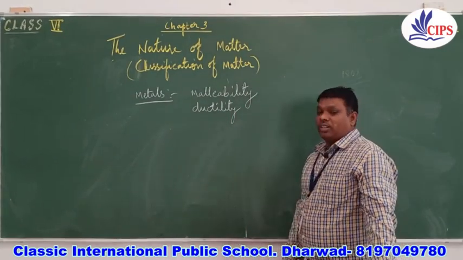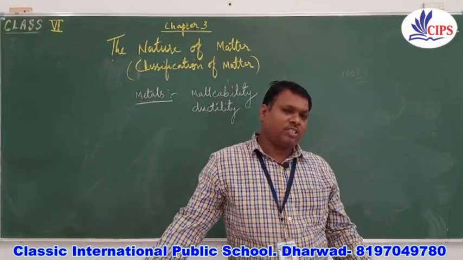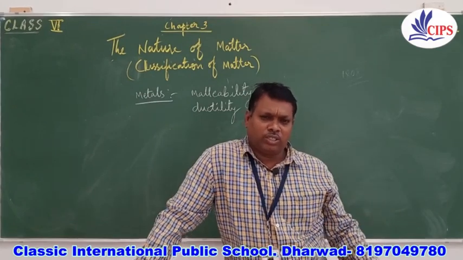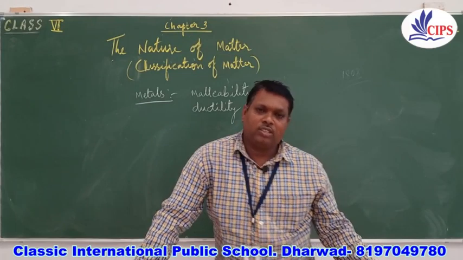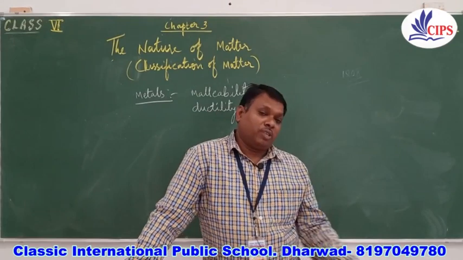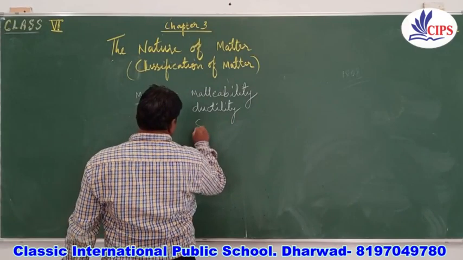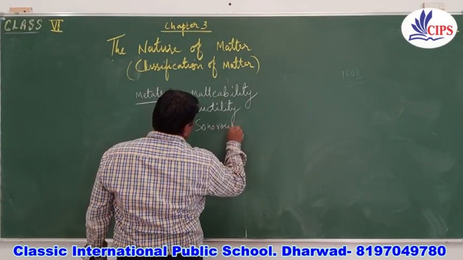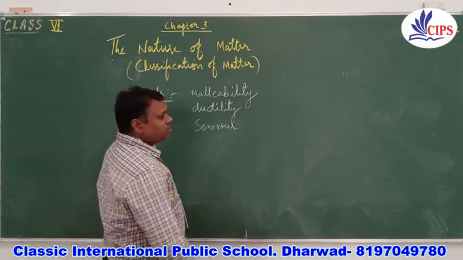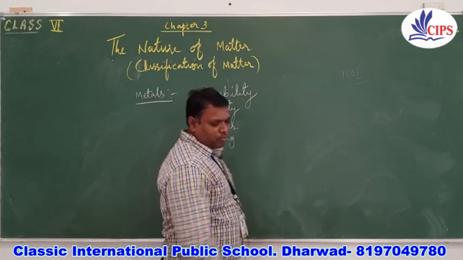Even silver can be beaten into very thin sheets. You have seen the silvery colored sheets which cover sweets. They are made up of silver. So we can say that metals are malleable and ductile, and metals are sonorous, that is, they produce sound. So: sonorous, ductility, malleability, and then shining surfaces. Now these are the physical properties of a metal.